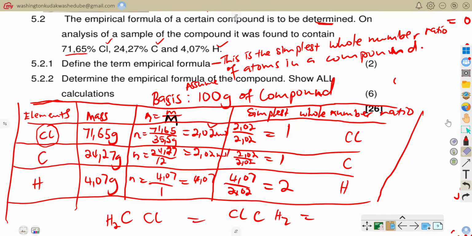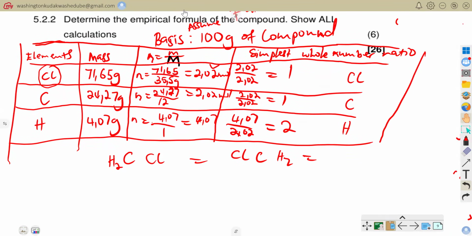However, I know that when it comes to reacting these or making compounds of this, my carbon and my hydrogen would combine first. So I would be having my carbon, and then this would bond with hydrogen. So this one would be CH2. And then later on, I would have a chlorine atom bonding to this carbon hydrogen compound. So that was going to be your empirical formula.